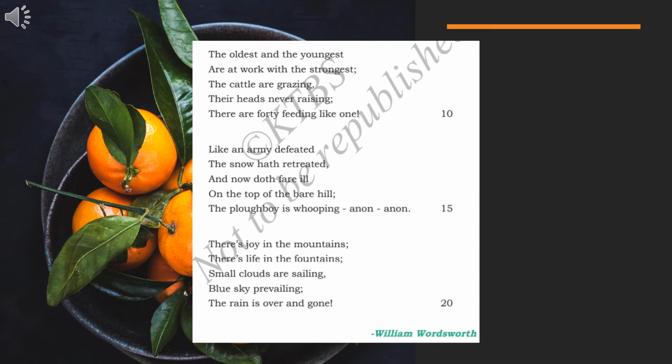The rain and the snow of the winter season is over and gone. I told you how in the winter season it will almost always be raining. So the rainy season has gone and the snow of the winter season is over and gone. Even the snow has melted, and the weather at springtime is pleasant and joyful. So I told you it is one of the best among the four seasons.